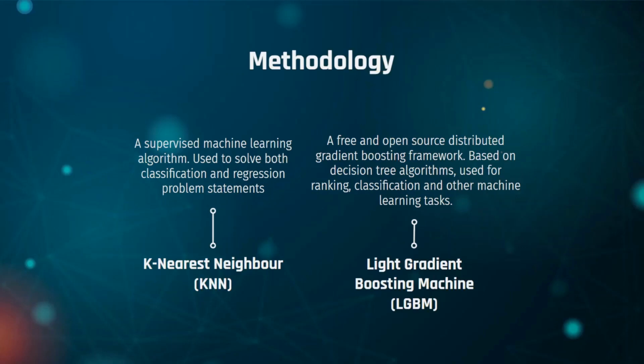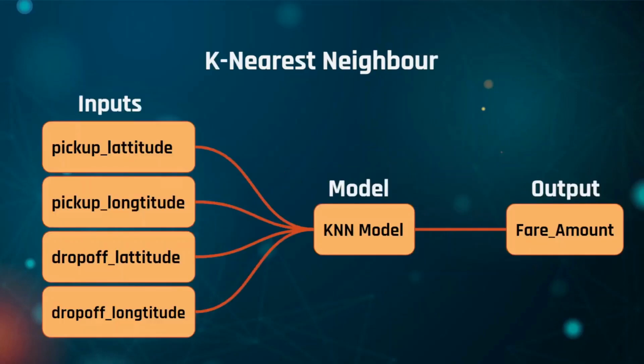There are two different methodologies used. First, we use the k-nearest neighbor algorithm, followed by the light gradient boosting machine framework. The first model we use is the KNN model. The KNN algorithm is a supervised machine learning algorithm that can solve regression problem statements. We input four features, which are pick up latitude, pick up longitude, drop off latitude, and drop off longitude into the KNN model. Having four input features may not sound good at first, as adding a new dimension may create another opportunity for points to be further apart and affect the KNN